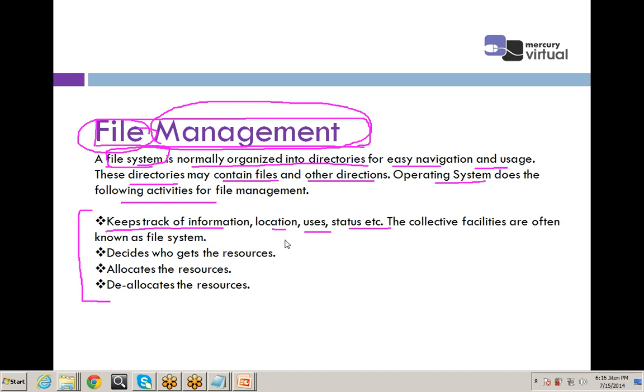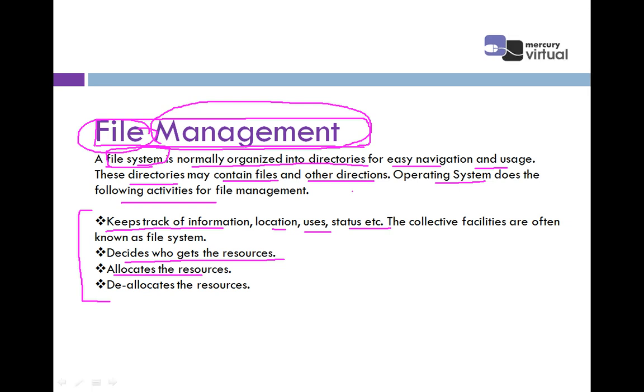The next point says it decides who gets the resources. It means file management decides who gets the resources at what time, meaning which file is used at what time is decided by file management. Then there is allocation of the resources.